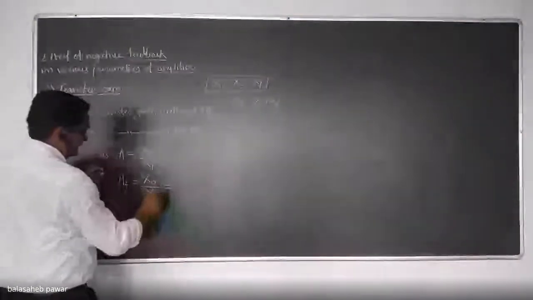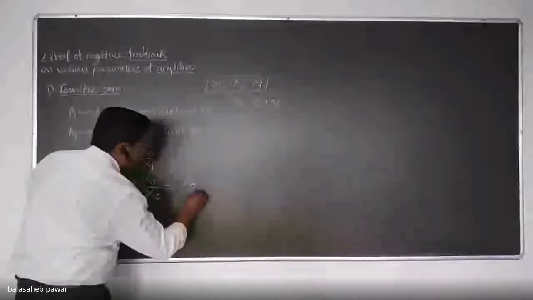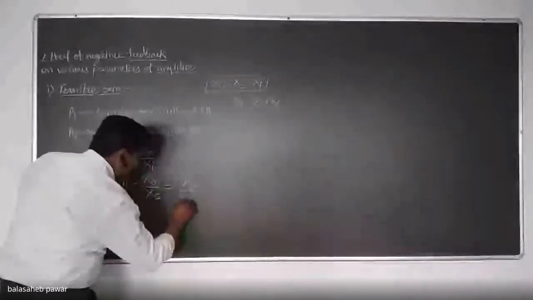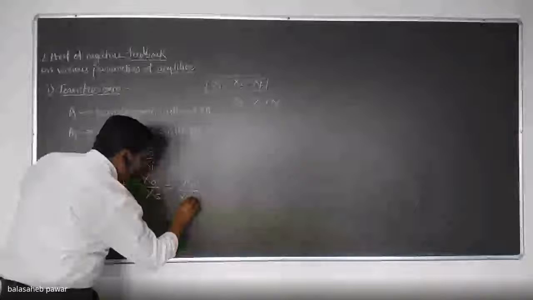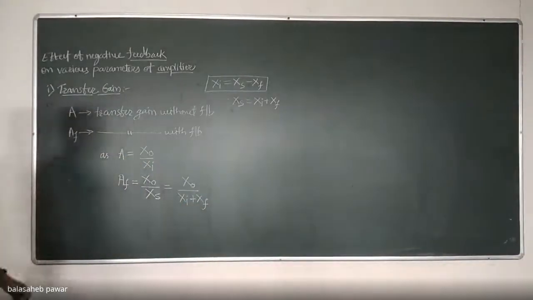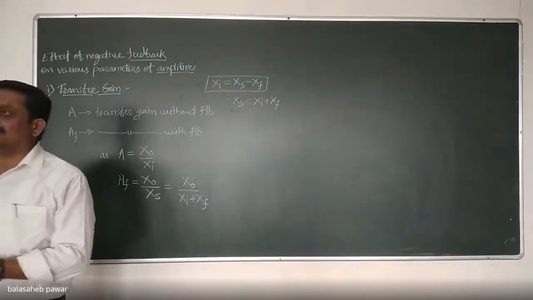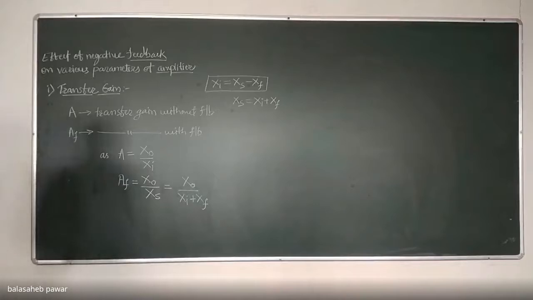Just replace it over here: AF equals xo divided by xi plus xf. At your end also, note it down in your notebook, and then you will get clarity about these things.